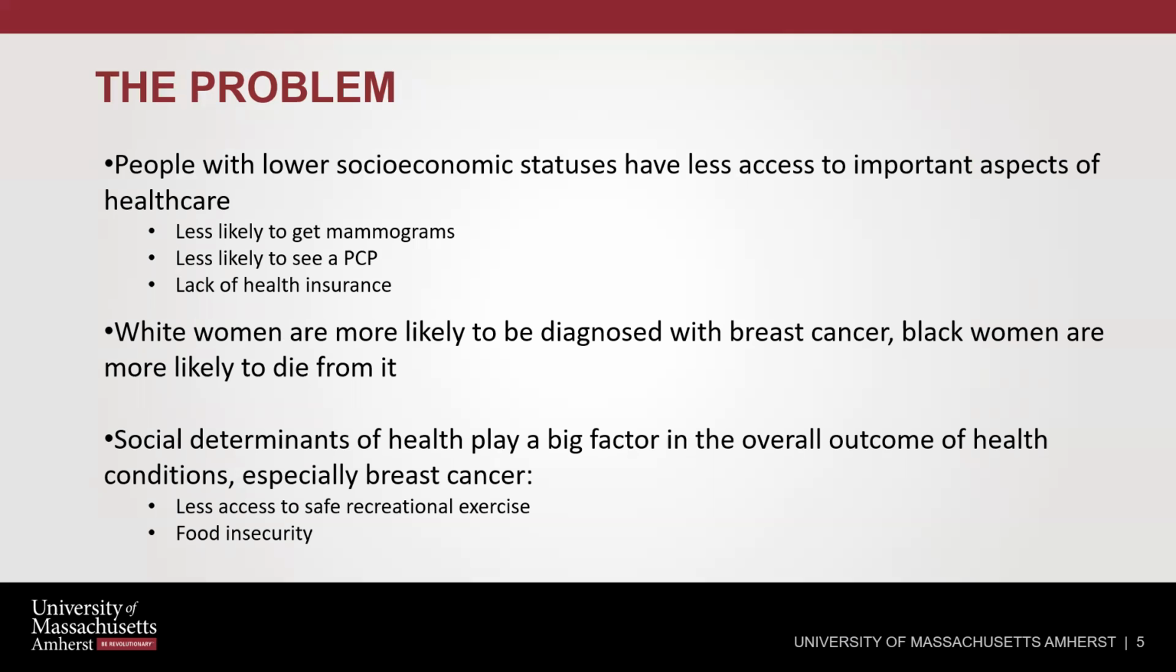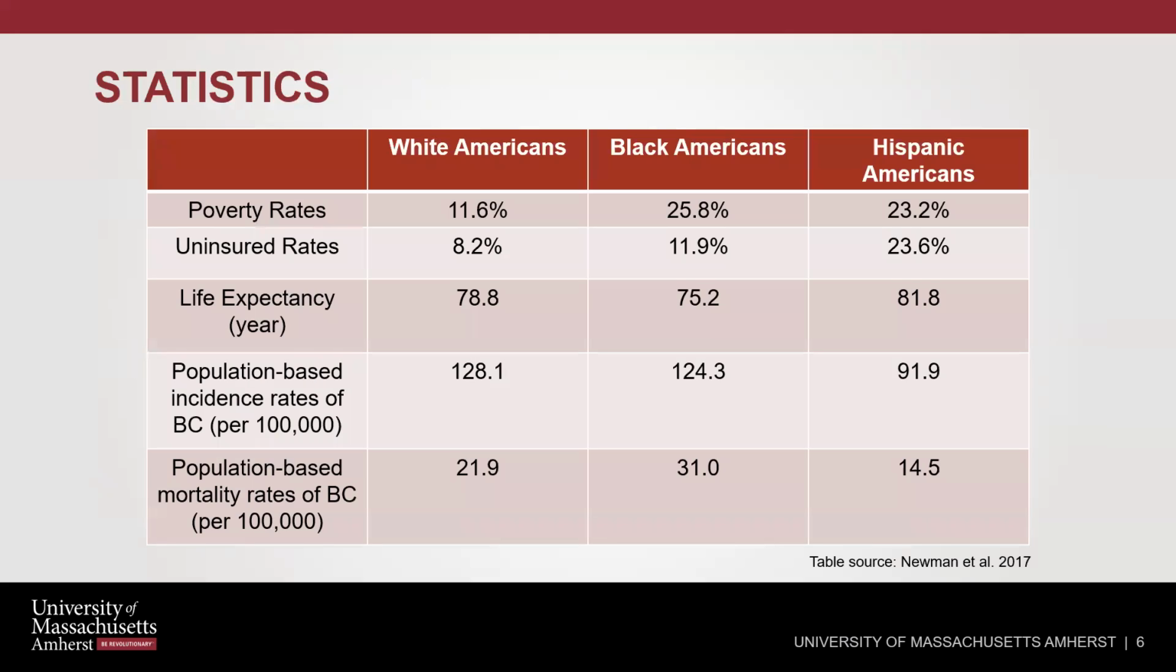So the problem is that because people in lower socioeconomic statuses cannot afford to have these preventable measures of healthcare, we get the statistics in which they're more likely to die from preventable diseases such as breast cancer. Significantly, a statistic found is that white women are more likely to be diagnosed with breast cancer, while Black women are more likely to die from it. This is because Black women make up the highest percentage of poverty rates in the United States at 25.8%.